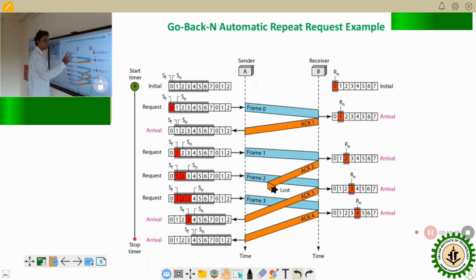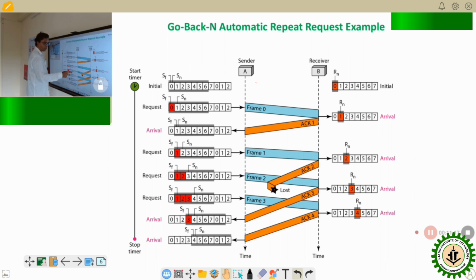But this is lost during transmission. Now what will happen? There is a control window, and we can send a number of frames within that particular window. Now it can send another frame, even if the acknowledgement is lost. So it can send the frame 3. See that SN is moving within this window.